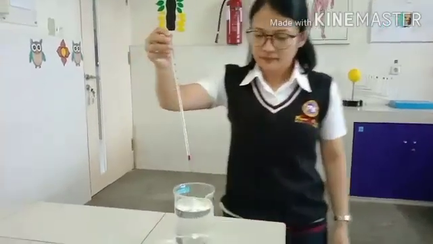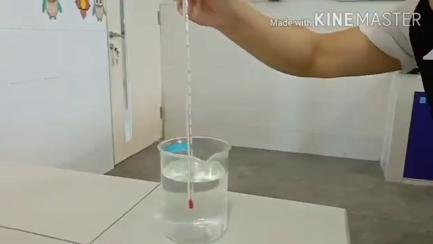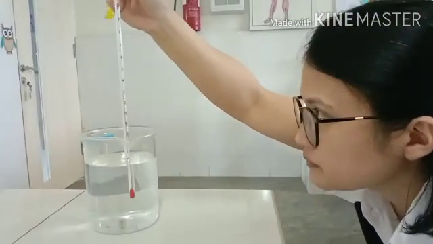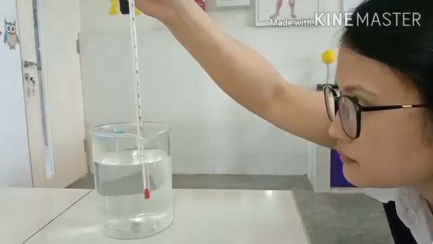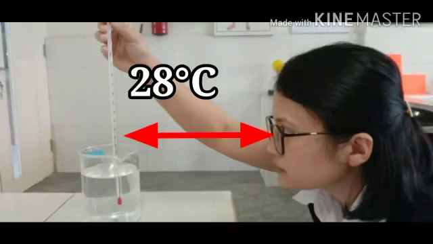In worksheet 3, from your activity book, pages 4 and 5, you will learn how to measure the temperature of tap water and the temperature of air in the room. Hold the thermometer upright with the bulb in the water. Make sure the bulb is surrounded by the water and doesn't touch the bottom of the beaker. Position your eye at the same level as the liquid level in the thermometer.